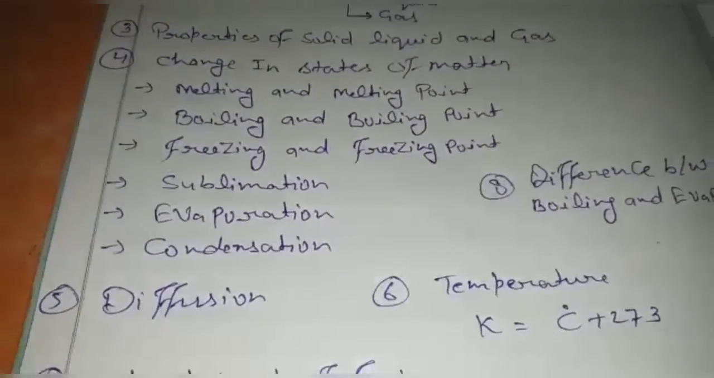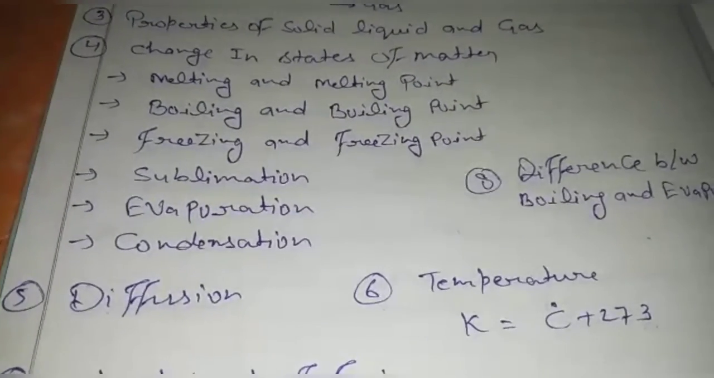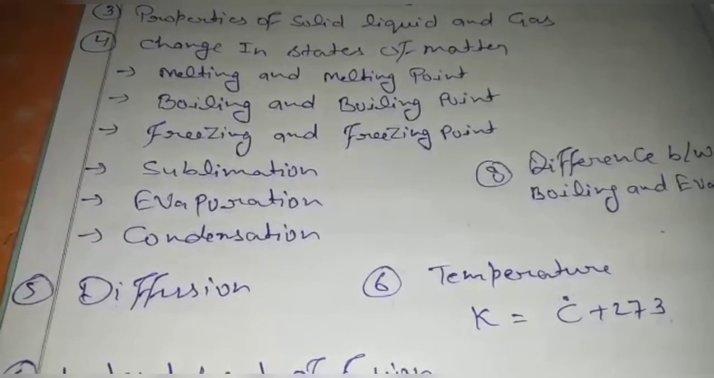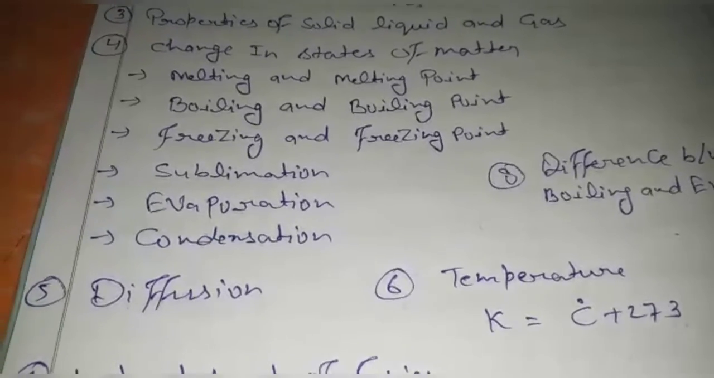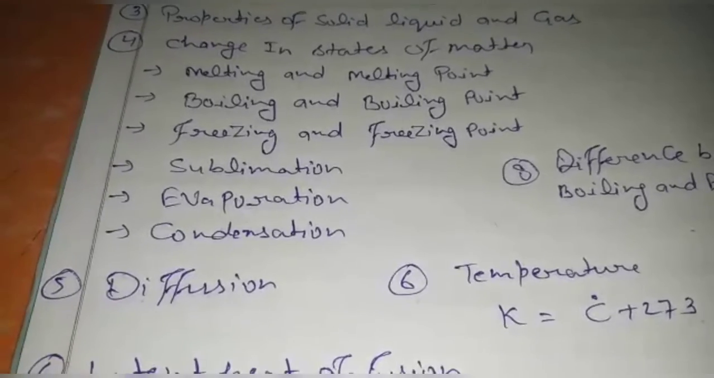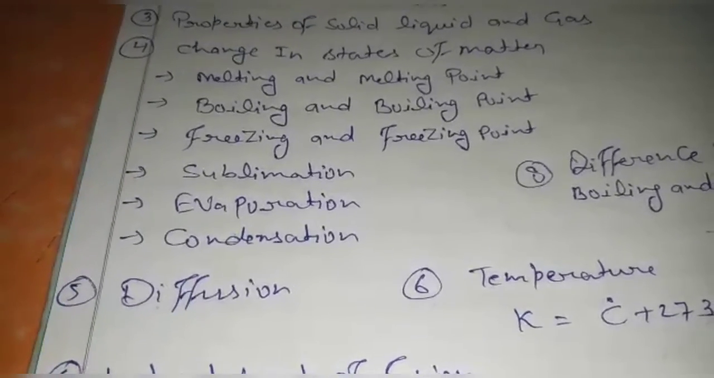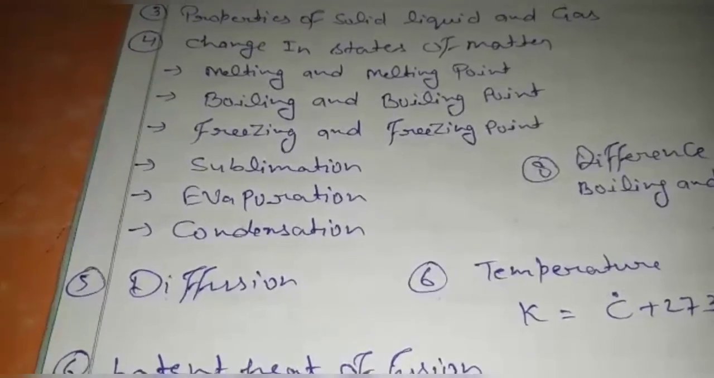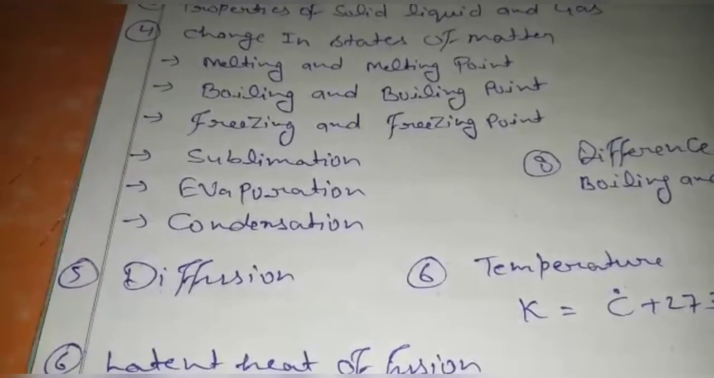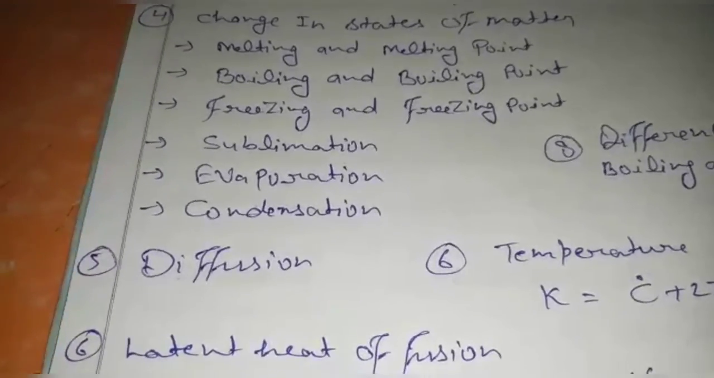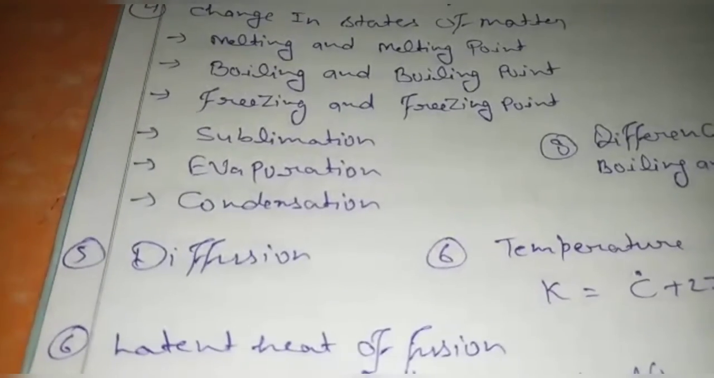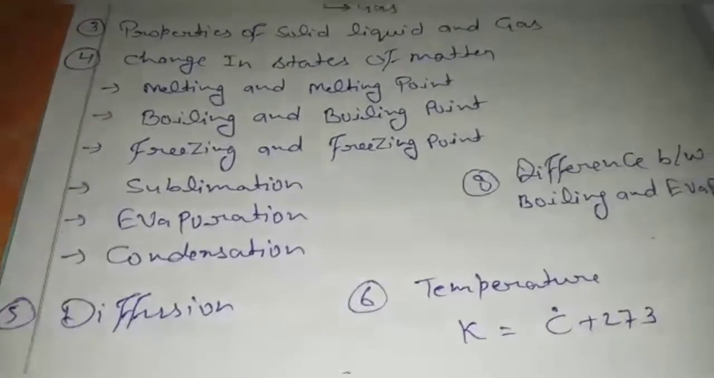And diffusion rate. I am going to ask you a question: solid, liquid, gas, which has the highest diffusion rate? Gas has the highest diffusion rate. The lowest diffusion rate is solid. So the order is gas, liquid and solid. This is the diffusion rate in decreasing order.